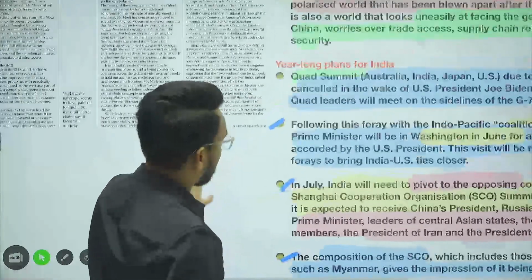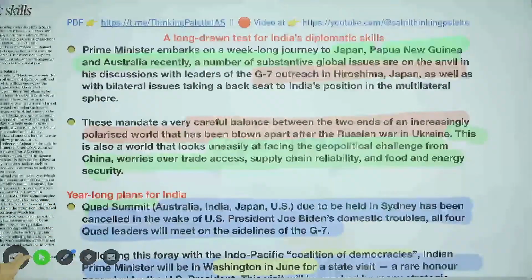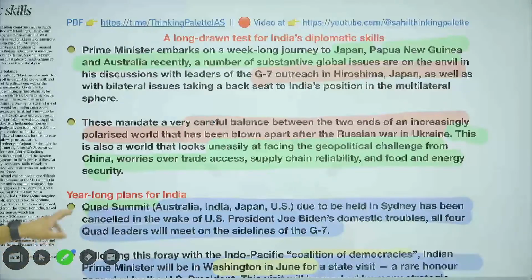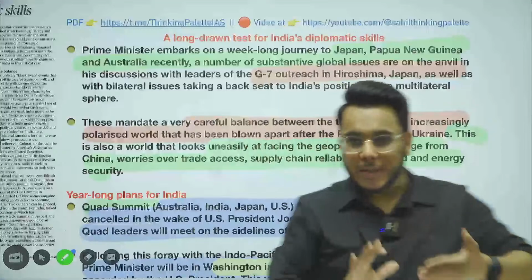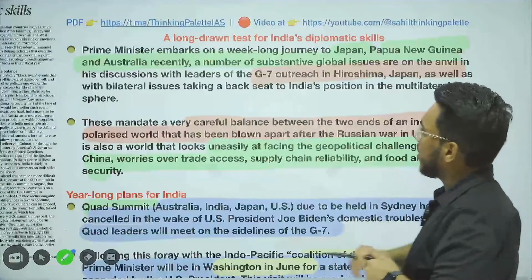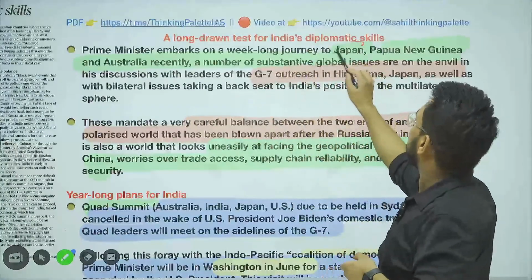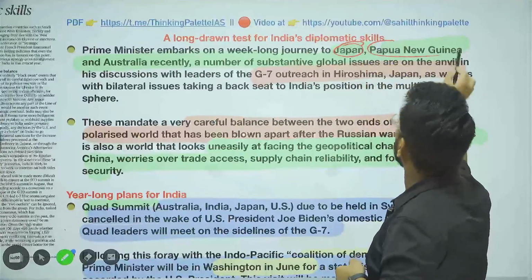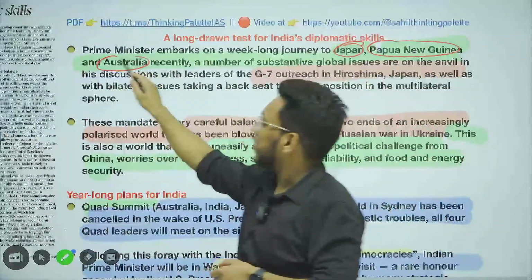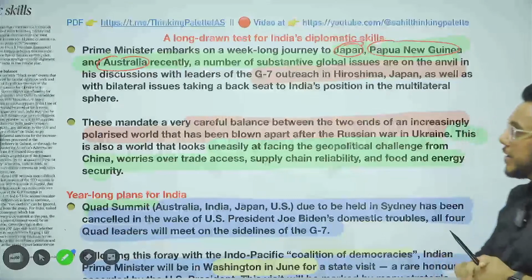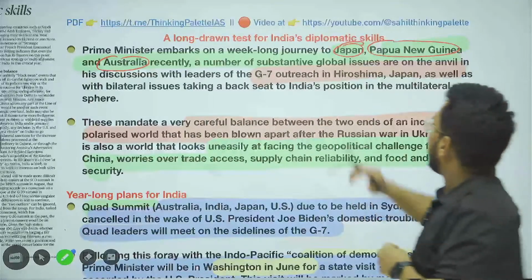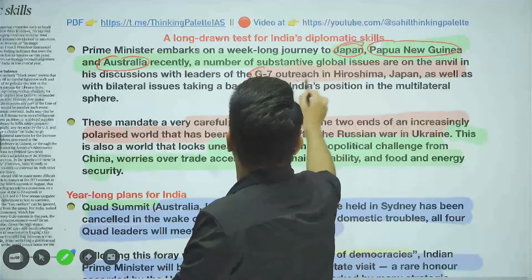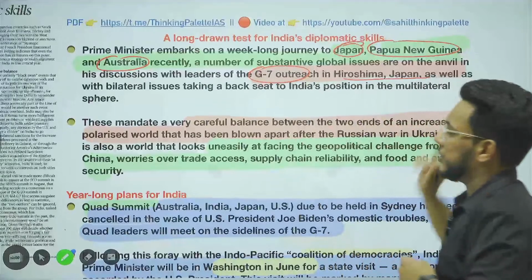So guys, we see this thing that just now the Prime Minister of India, Mr. Modi ji, is about to leave on a 3-nation visit, that is Japan, Papua New Guinea and Australia. Fine. In this meet, the Prime Minister first of all will be attending the G7 meeting in Hiroshima, Japan. Okay.